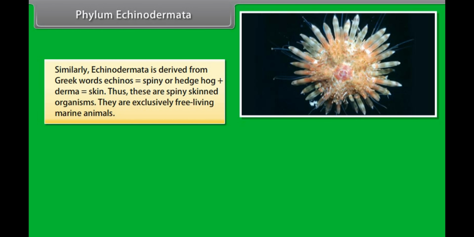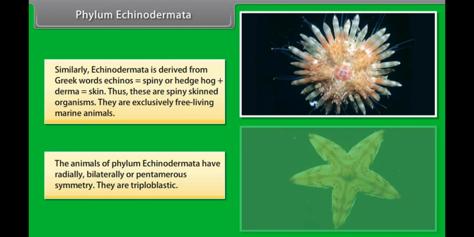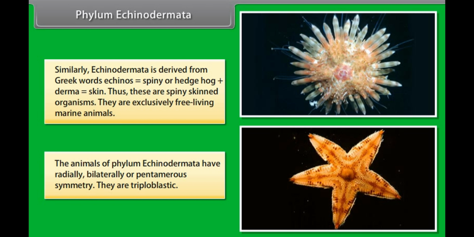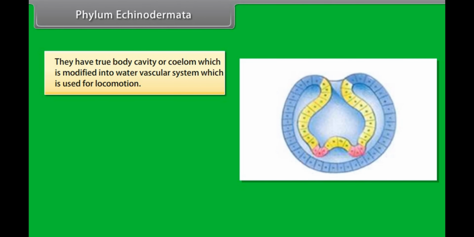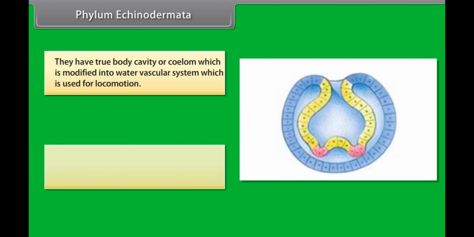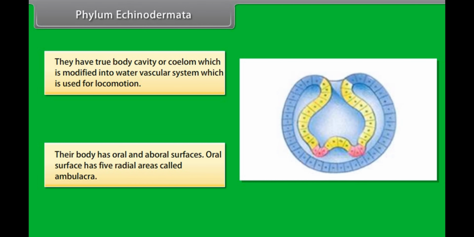Phylum Echinodermata. Similarly, Echinodermata is derived from the Greek words echinos, which is spiny or hedgehog, plus derma, which is skin. Thus, these are spiny-skinned organisms. They are exclusively free-living marine animals. The animals of phylum Echinodermata have radial, bilateral, or pentamerous symmetry. They are triploblastic. They have a true body cavity, or coelom, which is modified into the water vascular system, which is used for locomotion. Their body has oral and aboral surfaces.